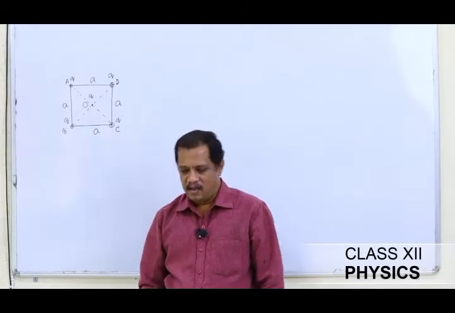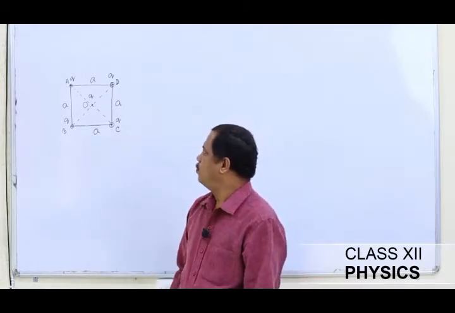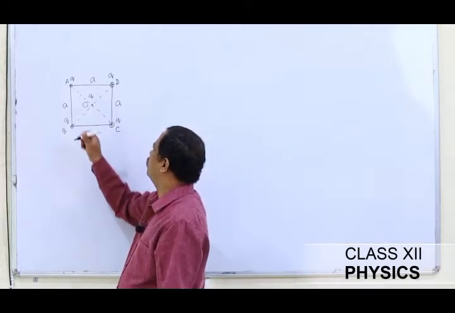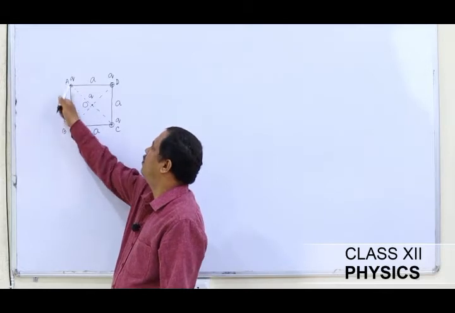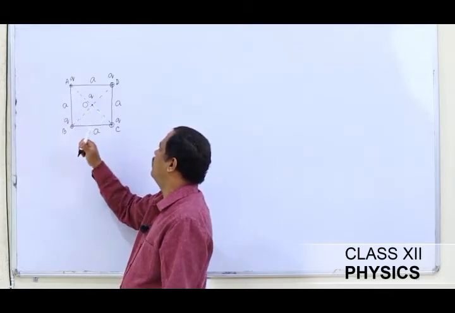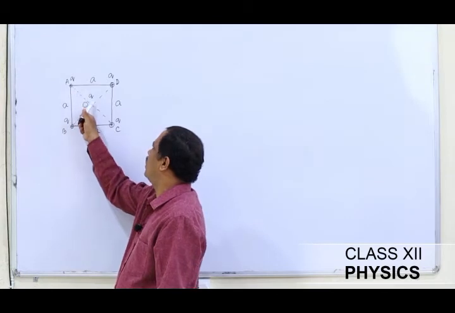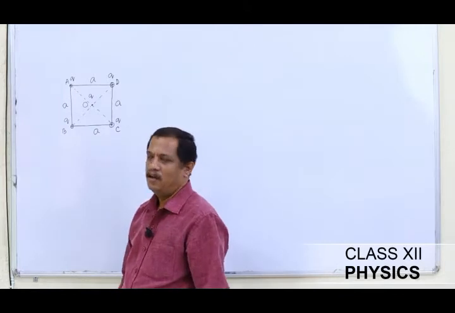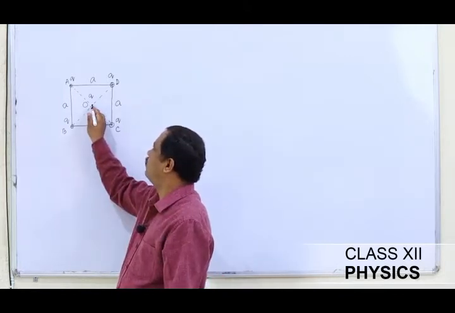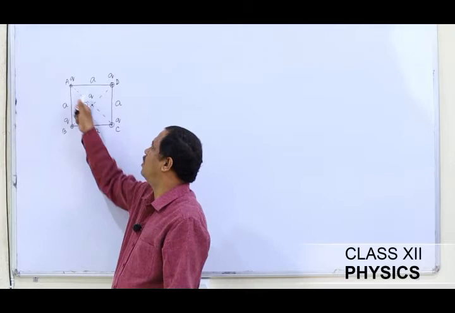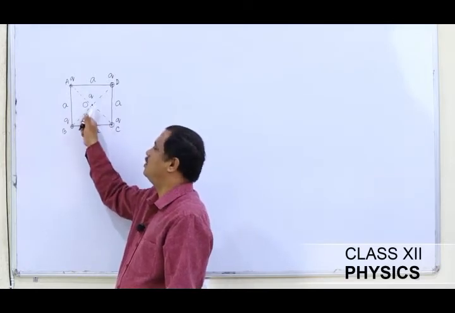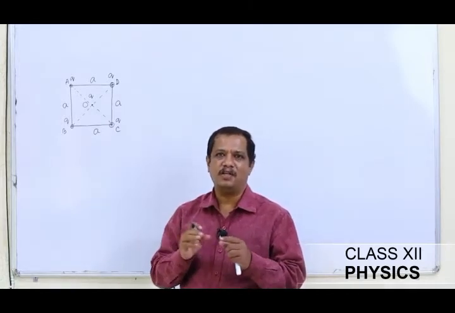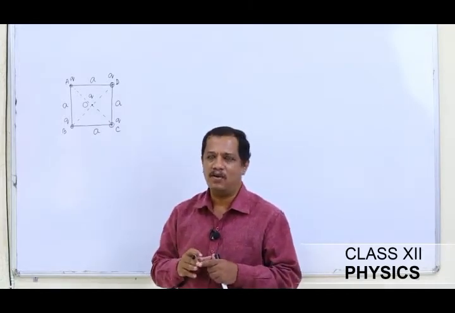On inspection, I hope you understand what will happen if this charge is positive and this is also positive: this will be repelling this charge this way. This charge in turn will repel this way, and you see that the charge magnitudes are equal and the distances between the two charges, here and here, are both equal. So naturally the magnitudes of the force exerted by this charge on this one and this charge on this one are equal in magnitude, opposite in direction, and therefore they are going to cancel out.